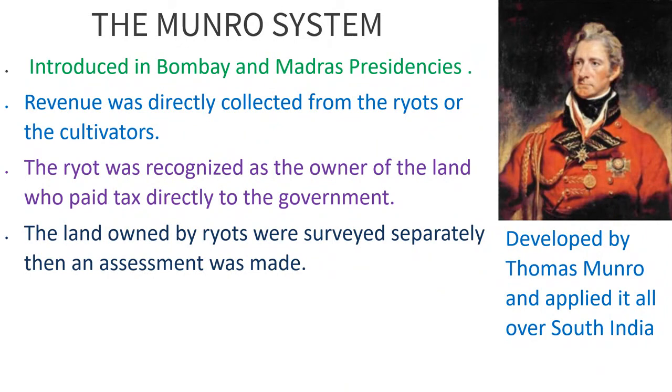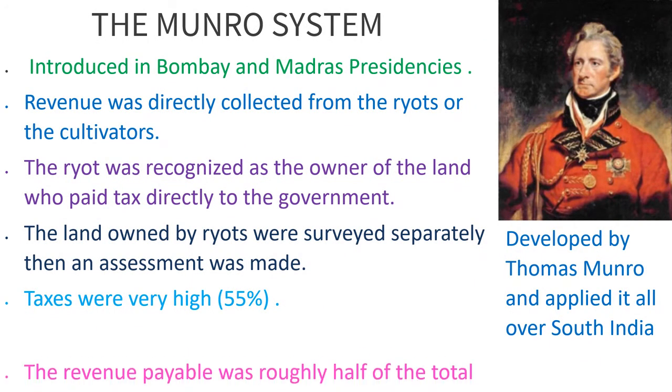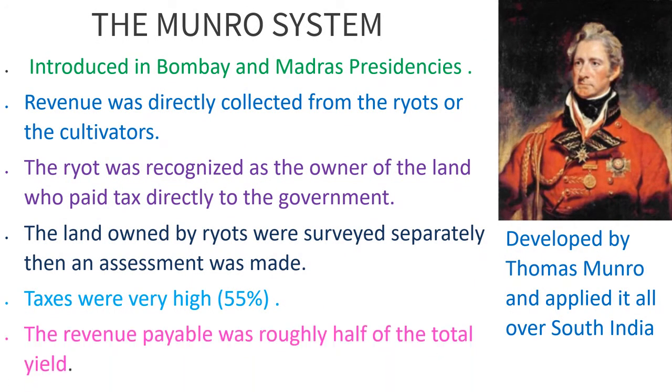Then an assessment was made. This means that on the basis of the survey, the amount of revenue was fixed for the land. Taxes were very high, around 55%. The revenue payable was roughly half of the total yield.